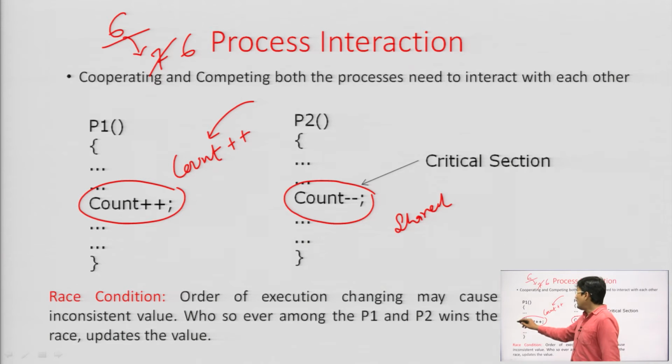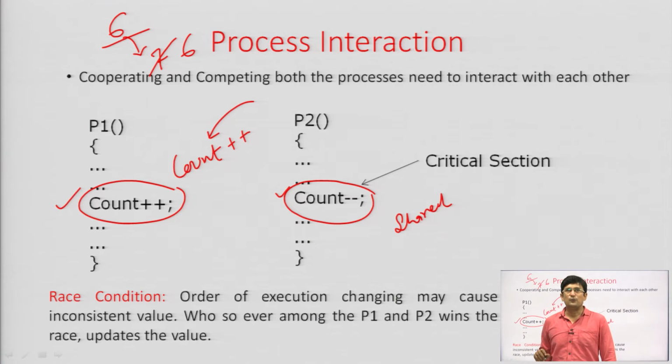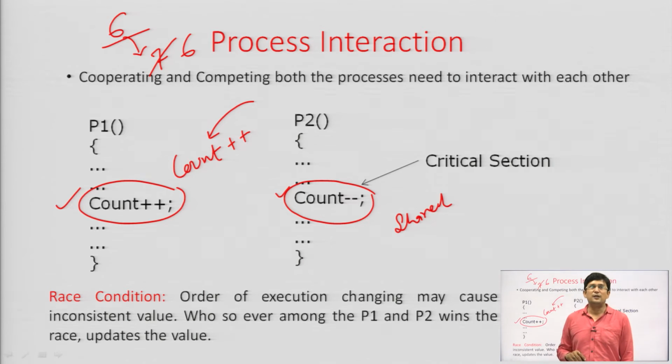It means when the producer process is accessing this, the consumer process should not access the same resource at the same time. We have also seen in the last lectures, when we divide this count plus plus or count minus minus into statements of assembly language, there are 3 statements which need to be performed.